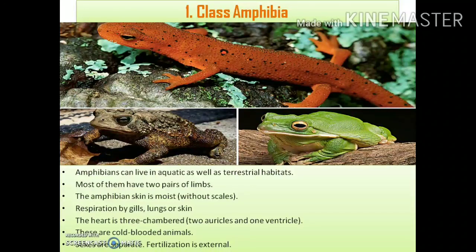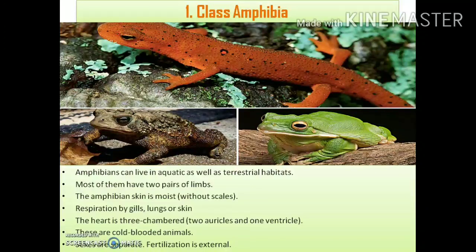This class includes those animals which generally can live in both the water and the land. That is, amphibians can live in both aquatic as well as terrestrial habitats. Then most of the amphibians have two pairs of limbs.